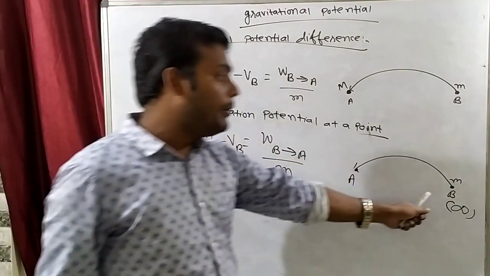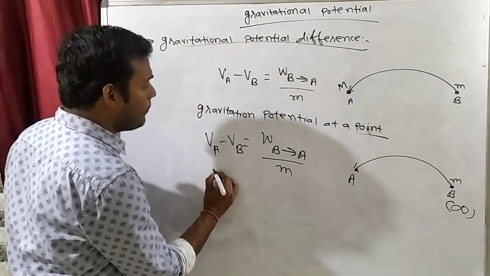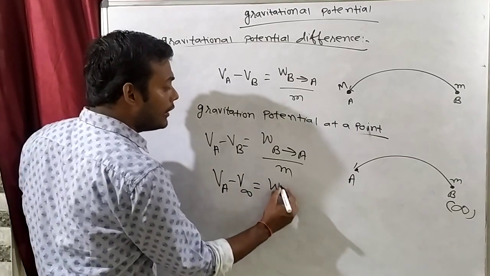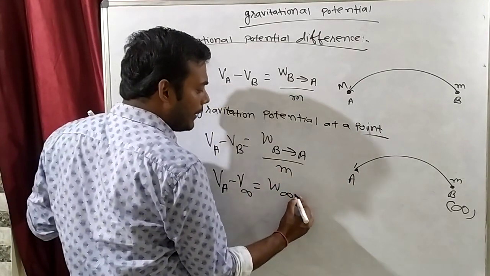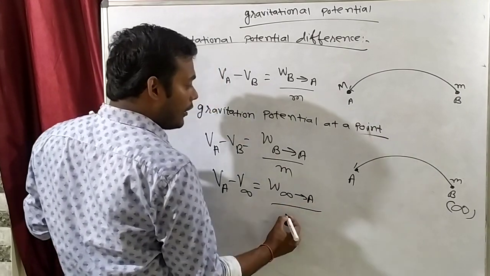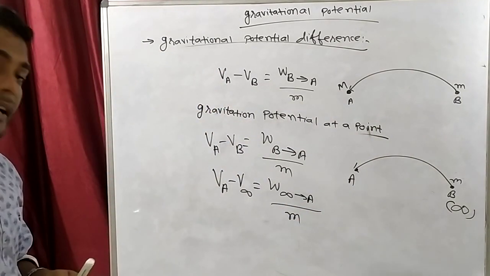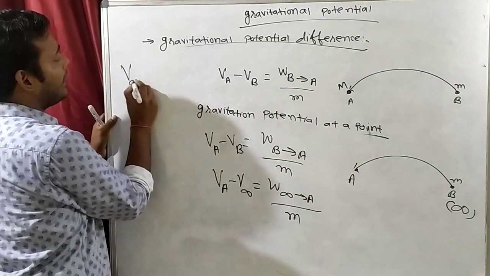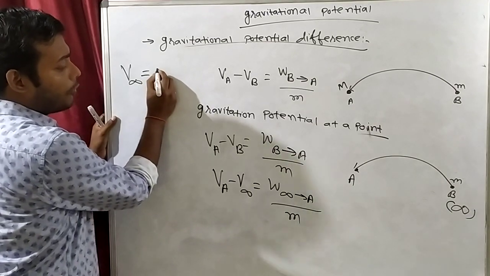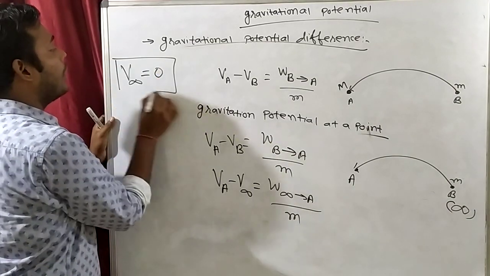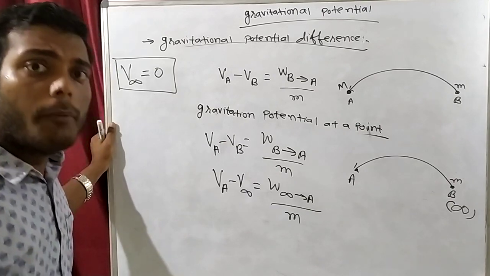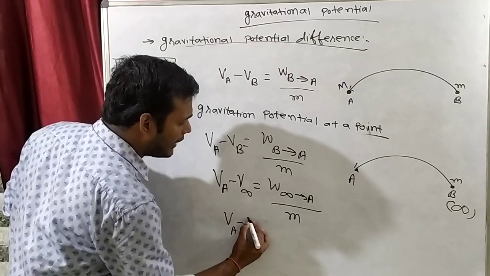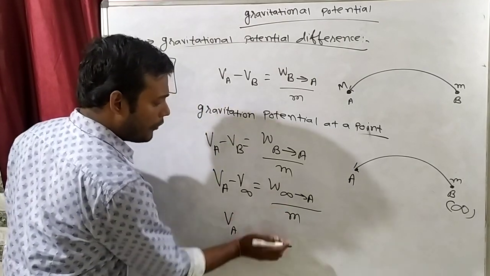Now point B is kept at infinity. So if point B is at infinity, can we write VA minus V at infinity is equal to the work done in bringing a unit mass from infinity to A? So what is potential at infinity? Actually, potential at infinity is equal to 0. Electric field at infinity is 0, and potential at infinity is 0. So if potential at infinity is 0, can we write VA minus 0? That means we will simply write VA.